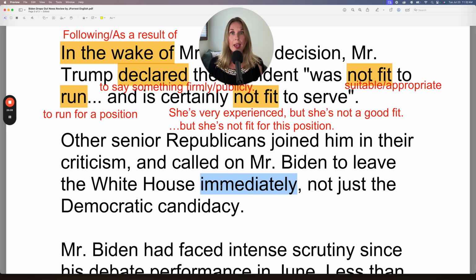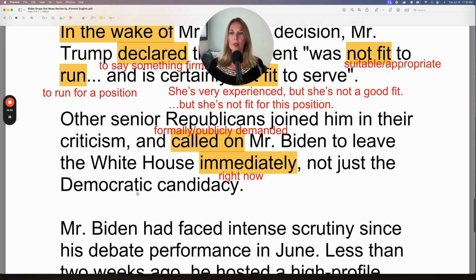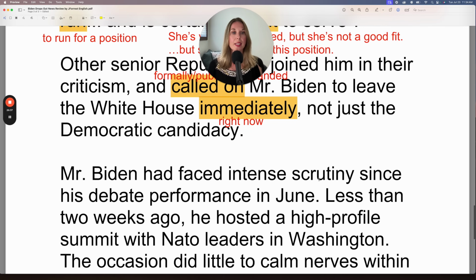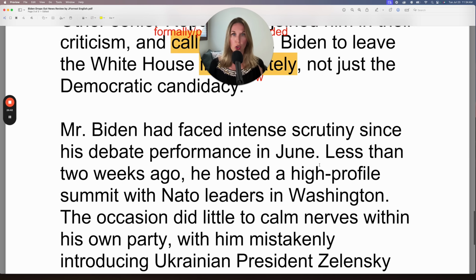Immediately means right now, not tomorrow, not next week, not in January, right now. And here called on, so the Republicans called on Mr. Biden to leave the White House immediately. So it means they formally or publicly demanded that he leave the White House, that he say, I will no longer be president. Mr. Biden had faced intense scrutiny since his debate performance in June.